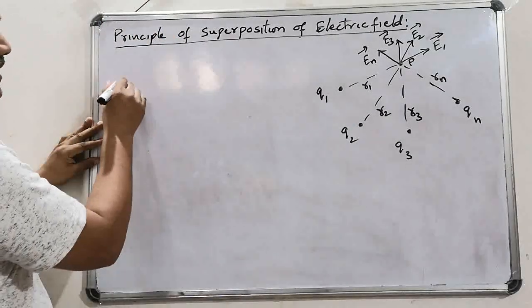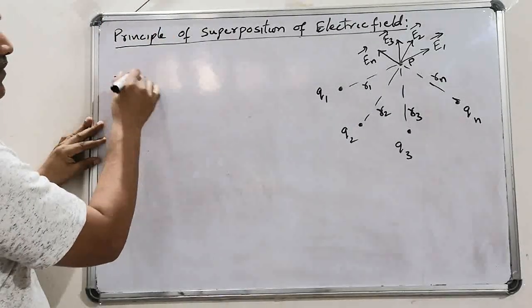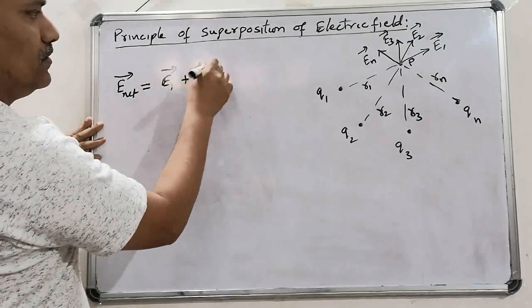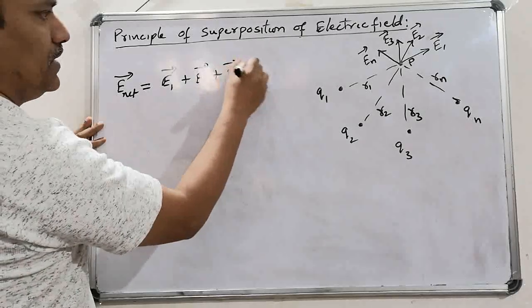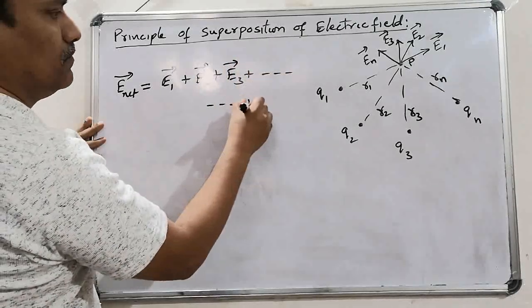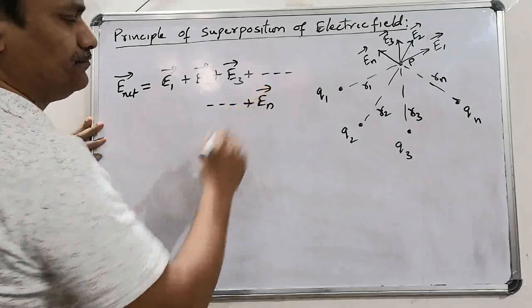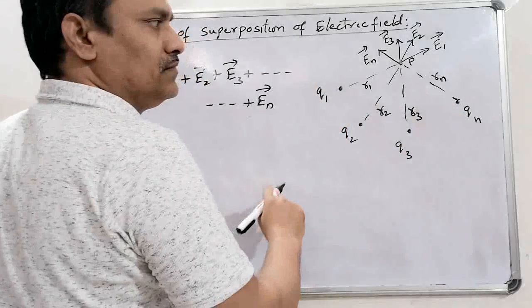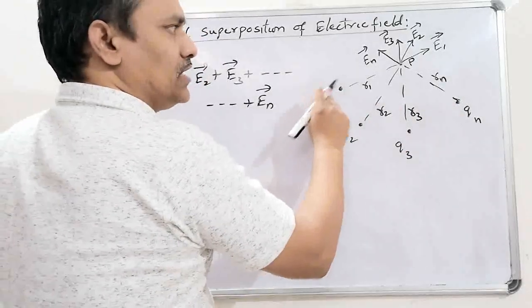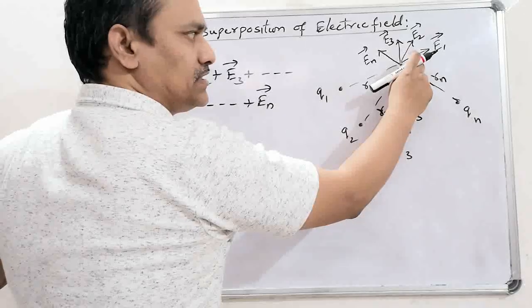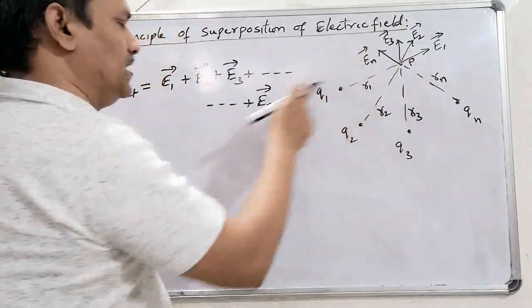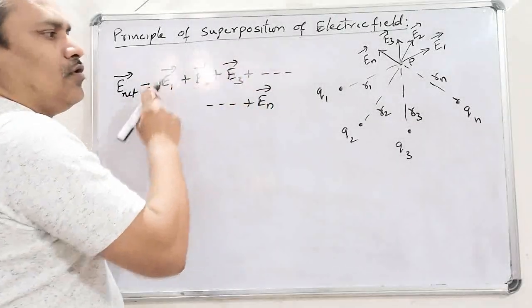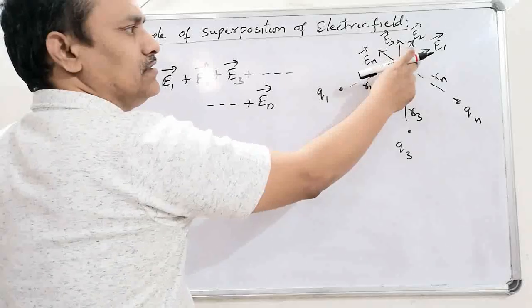So net electric field intensity E net bar is equal to E1 bar plus E2 bar plus E3 bar and so on plus En bar. As we have n number of charges, due to each charge the electric field exists at point P.